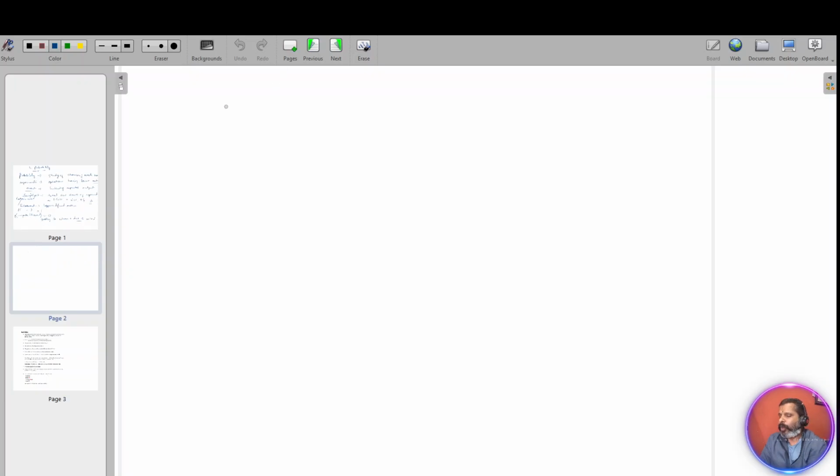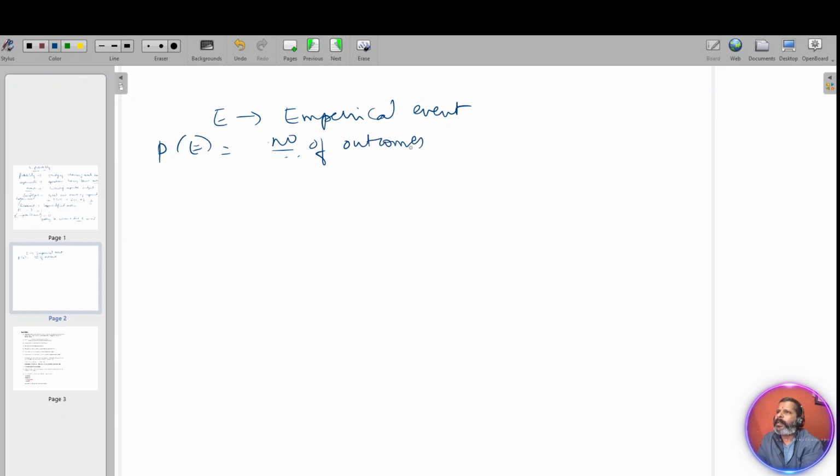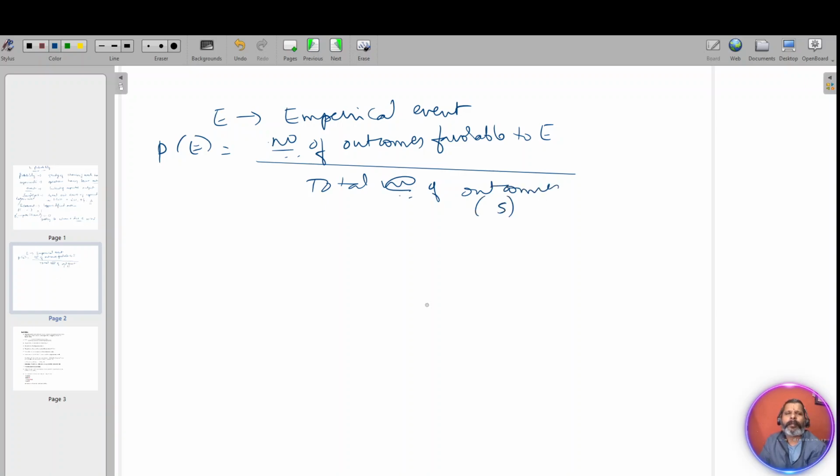Coming to probability of an empirical event. If E is an empirical event, then probability of E is nothing but the number of outcomes favorable to E divided by the total number of outcomes. It's called the sample space.